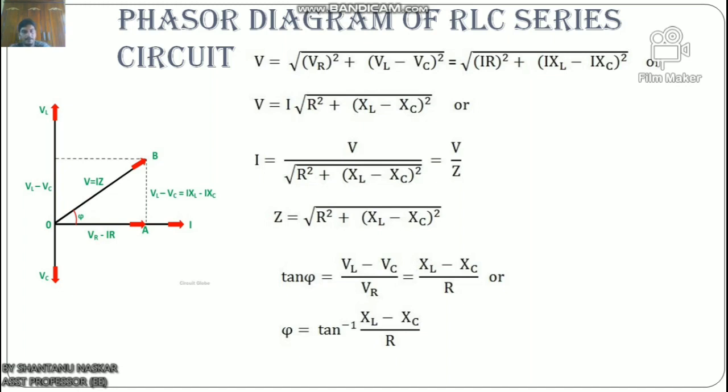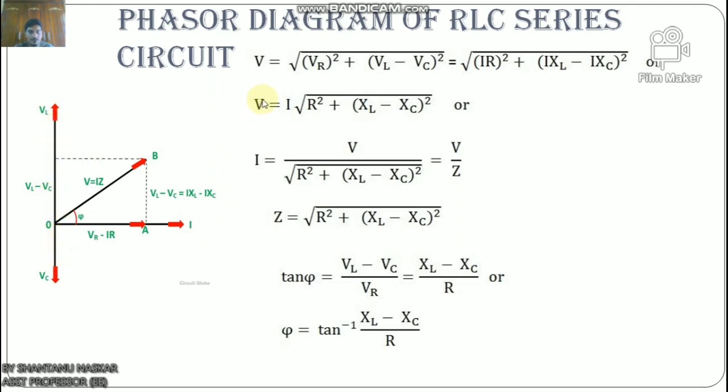There are some steps to draw the phasor diagram of the RLC series circuit. Take current I as a reference, as shown in the figure. Above it, the voltage across the inductor L, that is VL, is drawn leading the current by 90 degrees. Look here, VL leads the current by 90 degrees. The voltage across the capacitor C, VC, is drawn lagging the current I by 90 degrees. Look here, this is lagging the current. Now the two vectors VL and VC are opposite to each other. VL and VC are the same phase line but opposite to each other.